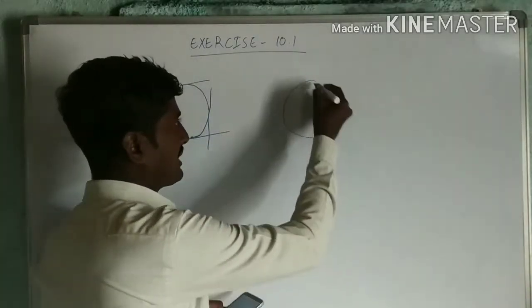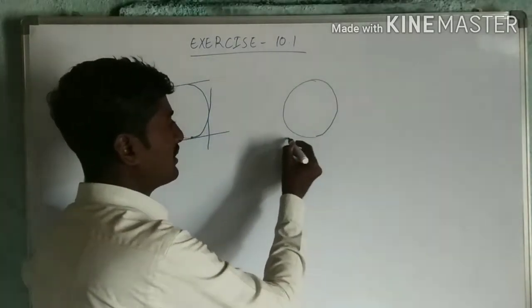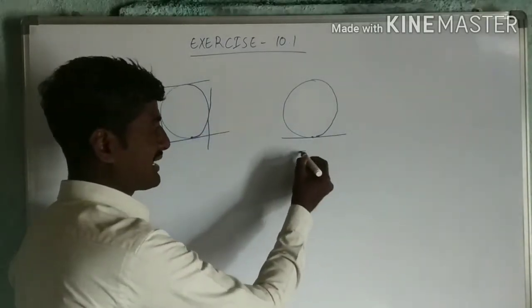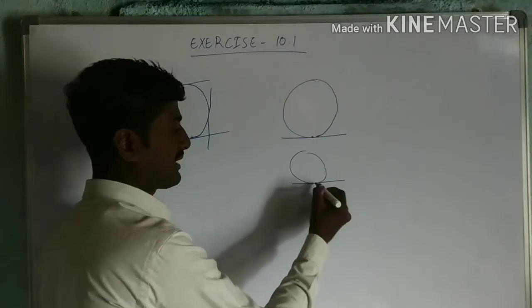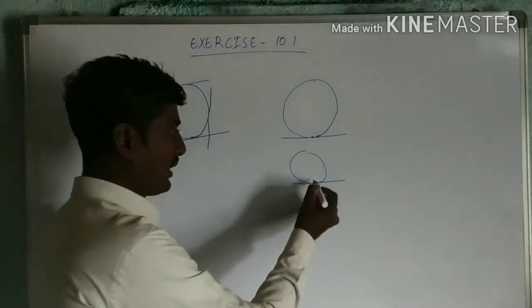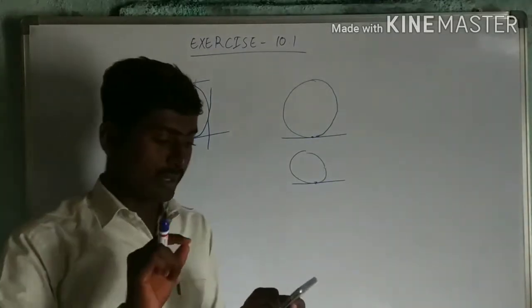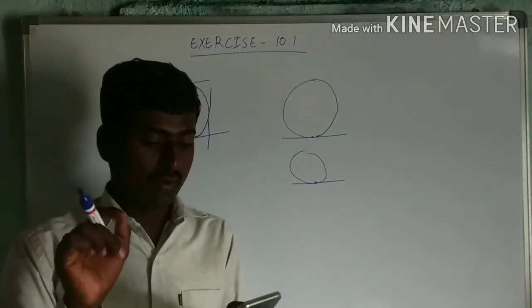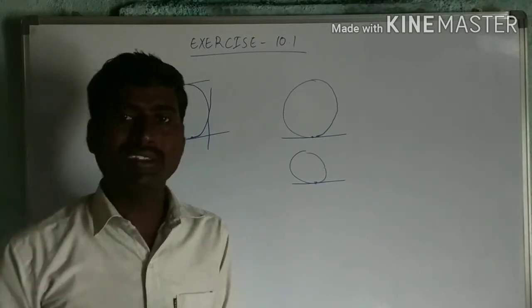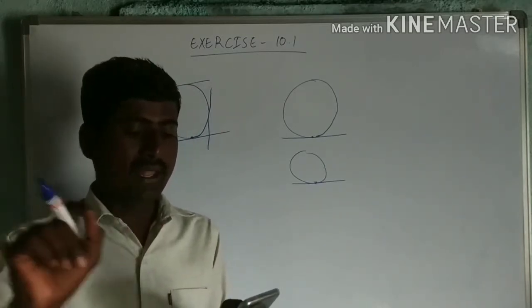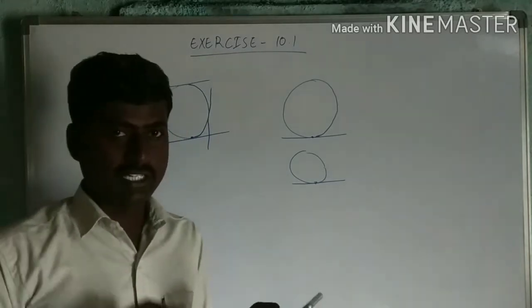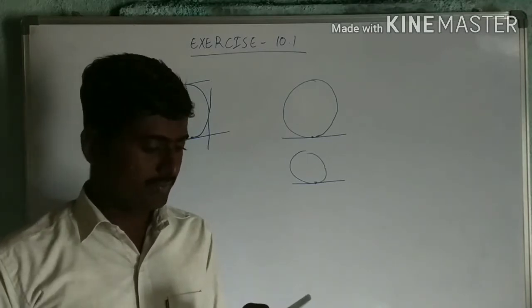If I draw a tangent to a circle here, this tangent always intersects the circle at one point. So in the blank space you can write one.